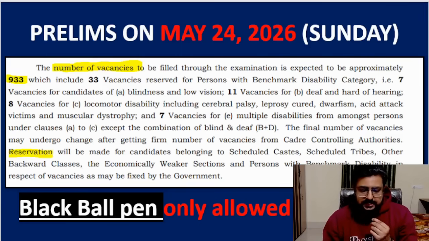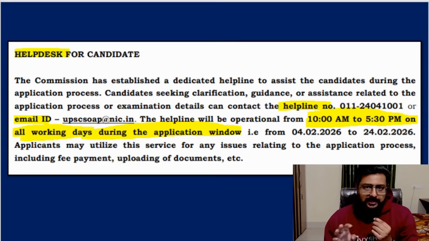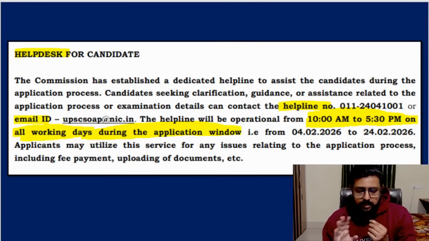Okay, so vacancies, and then black ballpoint pen, this time in very bold letters they have mentioned. Maybe because many people are coming to the exam hall without a black pen, they have said black pen is mandatory, no other color ink will be allowed for anything. Even today when you upload the signature, that signature also has to be in black ballpoint pen. Okay, other colors won't be accepted.